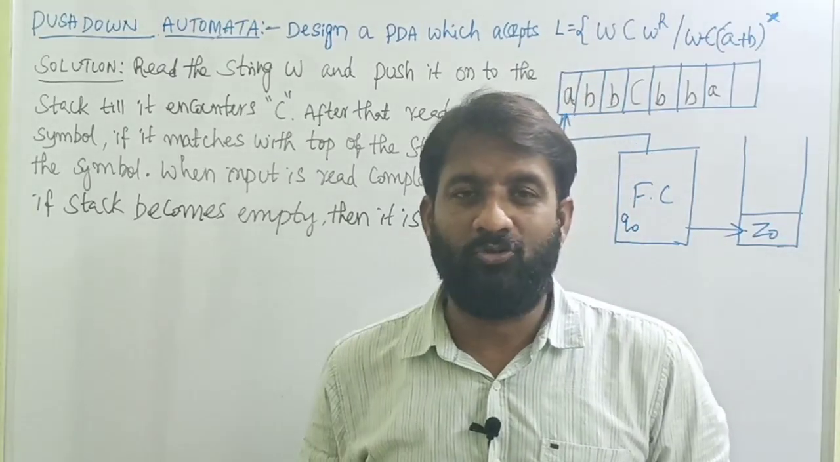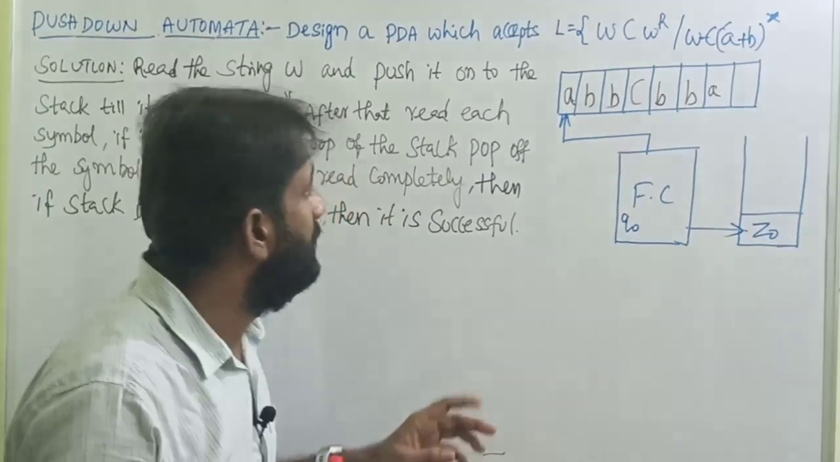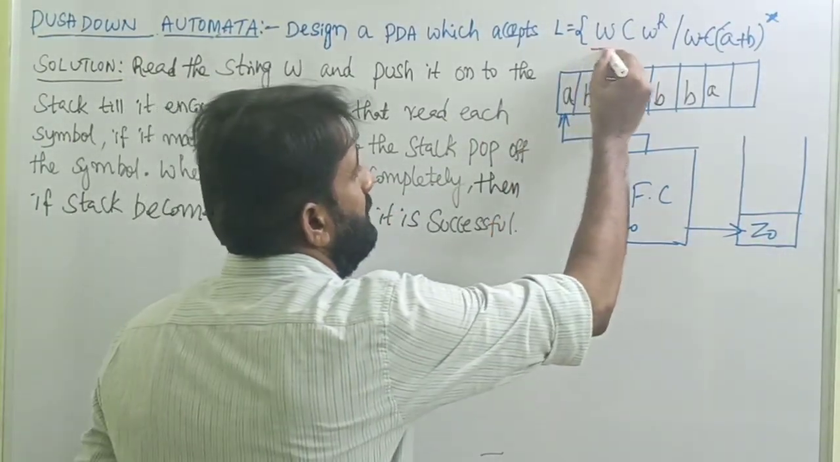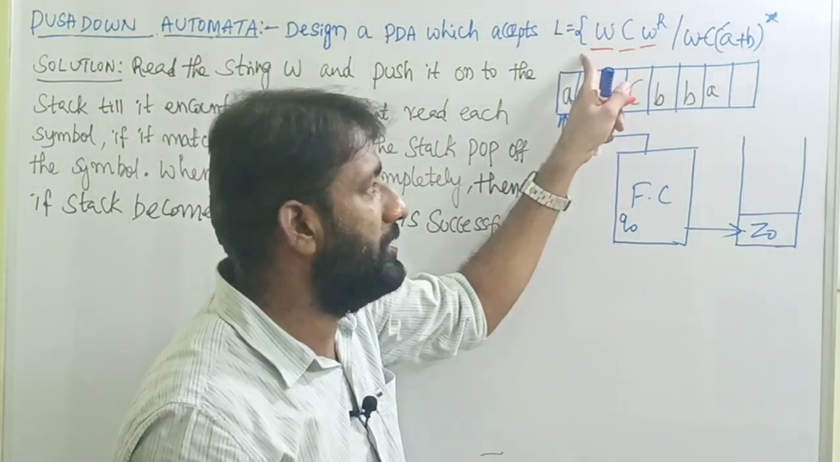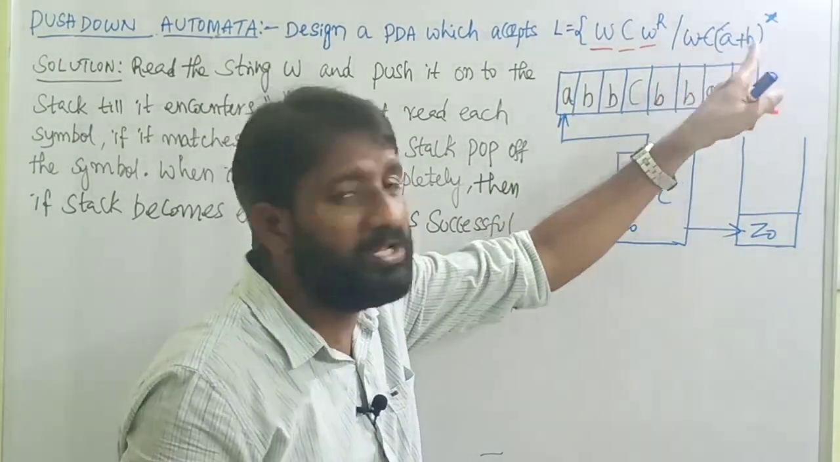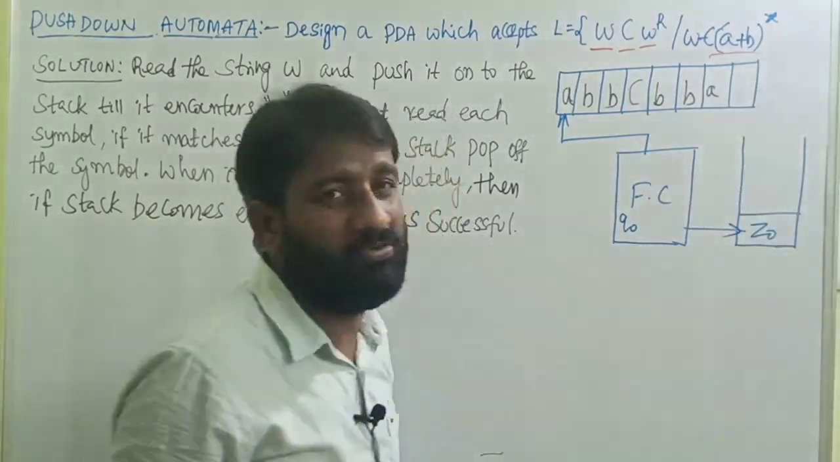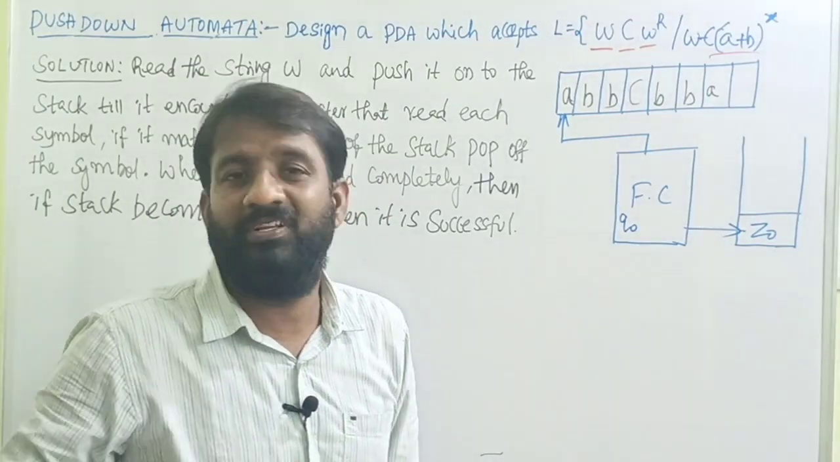Welcome back. The topic is design a push-down automata for the language L equals to W, C and WR, meaning that it is the reverse of the string W, such that W belongs to (A plus B) whole closure. See, they given the regular expression (A plus B) whole closure. First let me identify what the strings are, then we'll see what the language is.